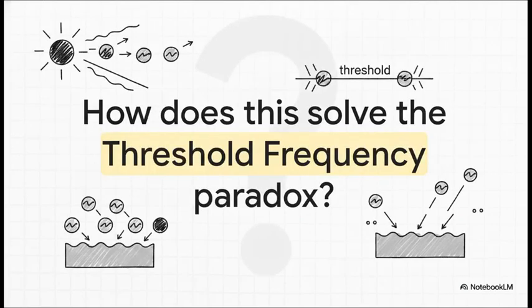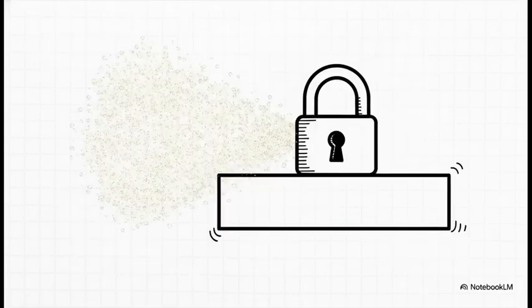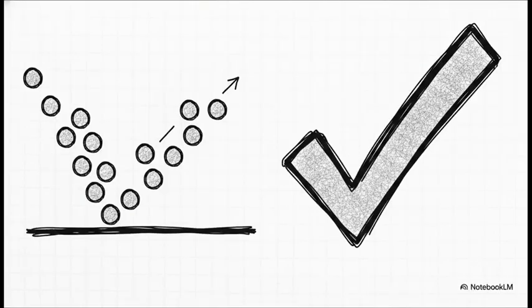Now, this perfectly explains the threshold frequency paradox. What happens if the incoming light's frequency is too low? If a photon's energy is lower than the work function toll, 0 electrons escape. Intensity doesn't matter here. By proving light acts like particles, Einstein brilliantly solved every single failure of the classical wave theory.